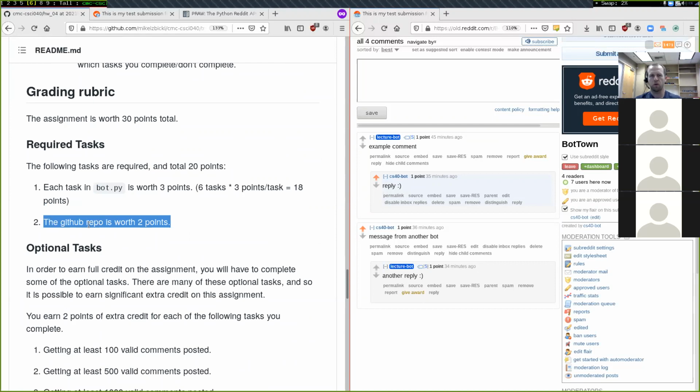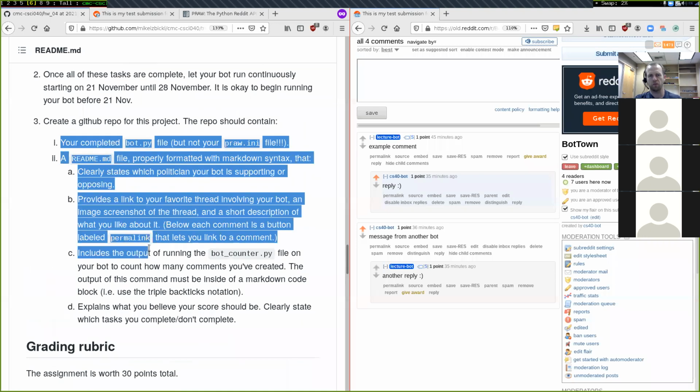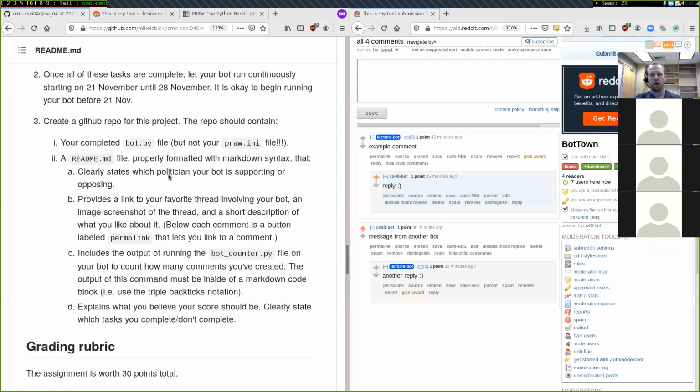That GitHub repo will be worth 2 points. So just make sure that the requirements of the GitHub repo are right here. Make sure that you have your bot.py, but again, not the praw.ini file. If this file is uploaded, you will receive a negative score out of 30 because it's just that critical that you do not share your passwords with anybody.